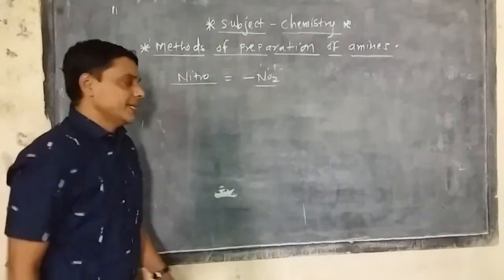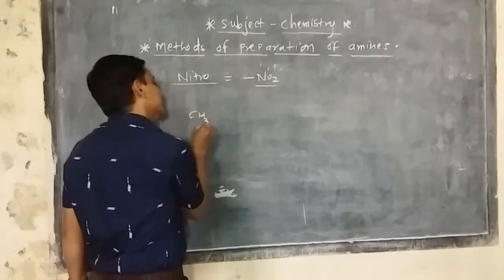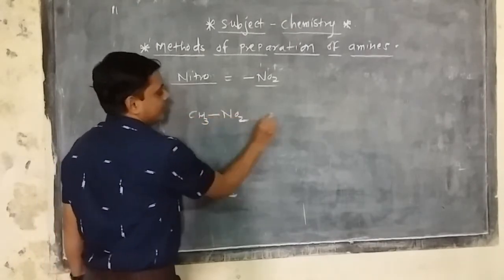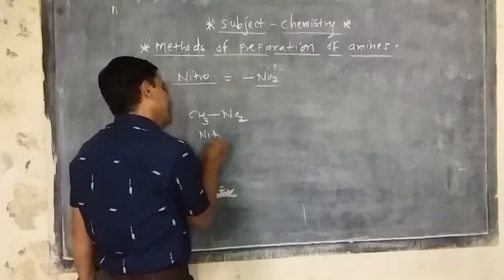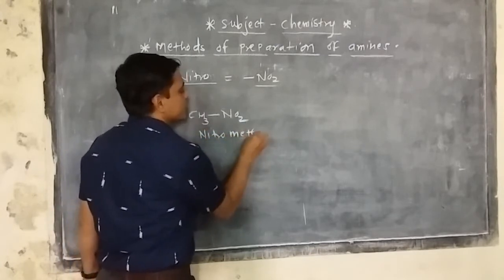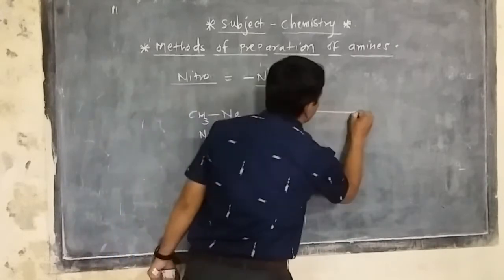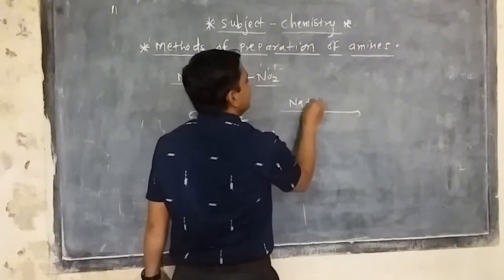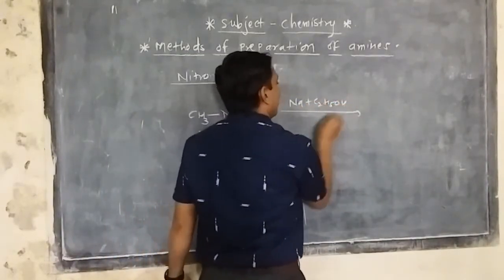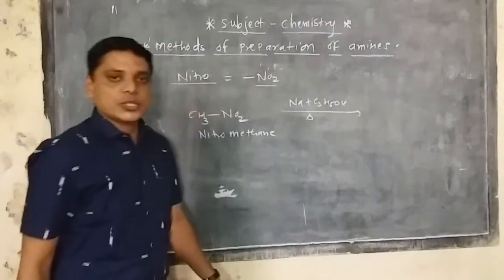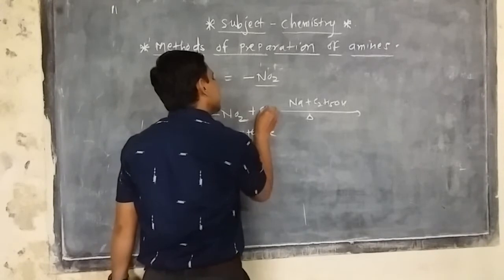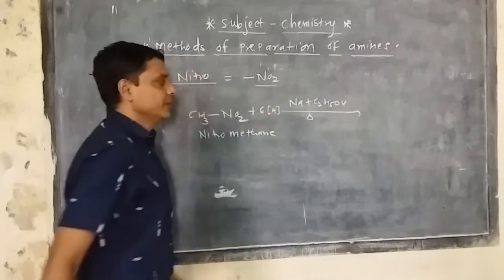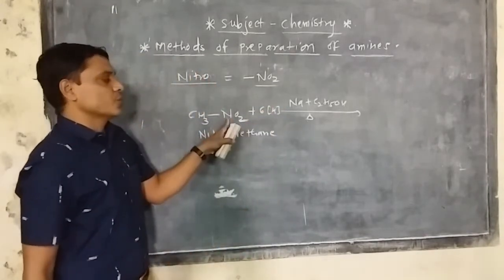Nitro means it is related to the NO2 type of functional group, correct? That's it. How is it done? Suppose nitromethane is taken, CH3NO2. This nitromethane is to be reduced with sodium plus ethyl alcohol, or maybe LiAlH4, or maybe a hydrogenation process. Then six hydrogen atoms are combined to it. So two hydrogens belong to